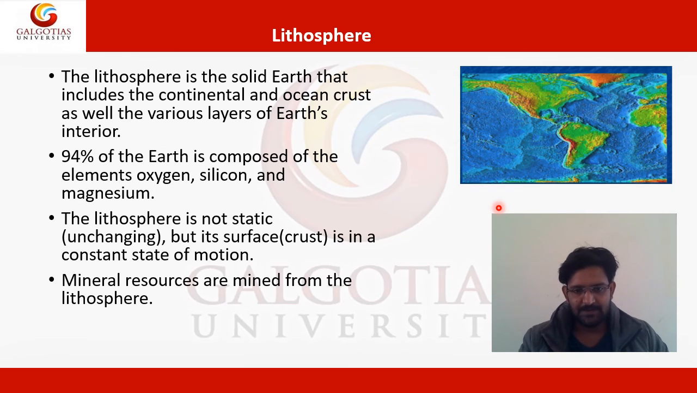So 94% of the earth is composed of the elements oxygen, silicon and magnesium. The lithosphere is not static, unchanging, but its surface is in a constant state of motion. And mineral resources are mined from the lithosphere. So lithosphere comprises different types of minerals, and all these minerals are extracted from the lithosphere. So lithosphere is also a very important part of the Earth system sphere.